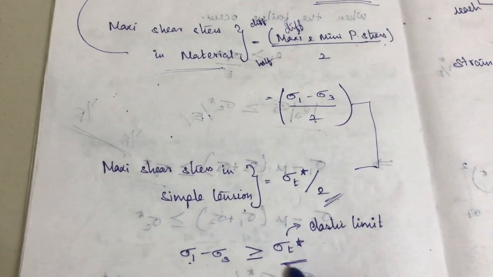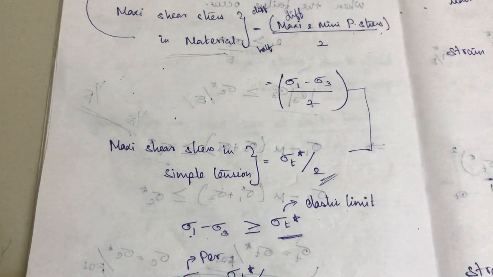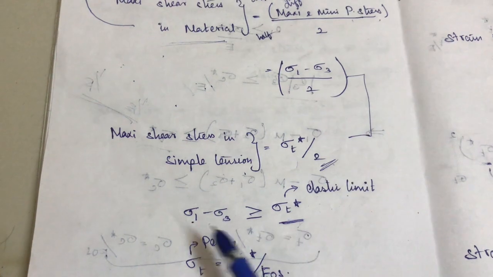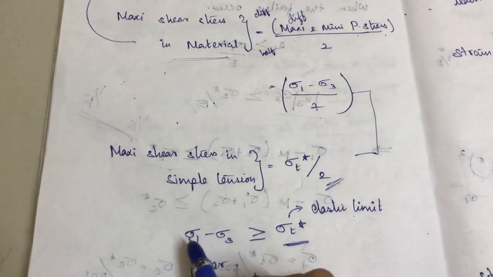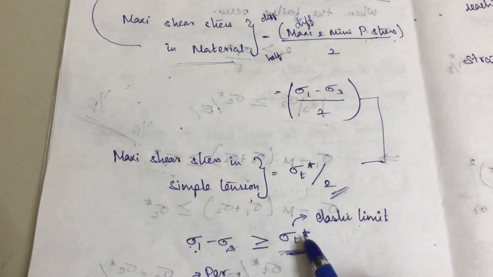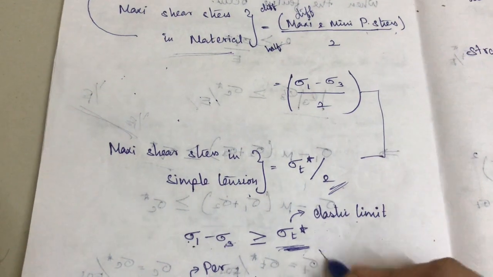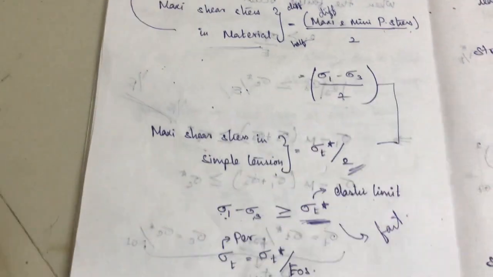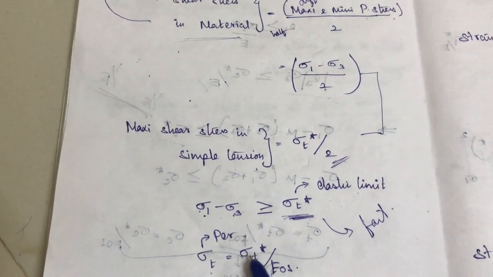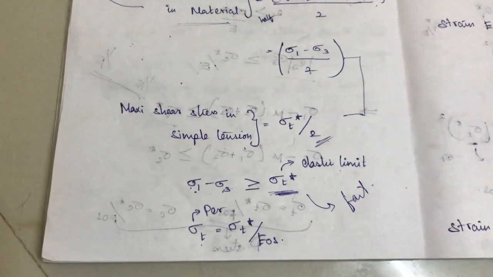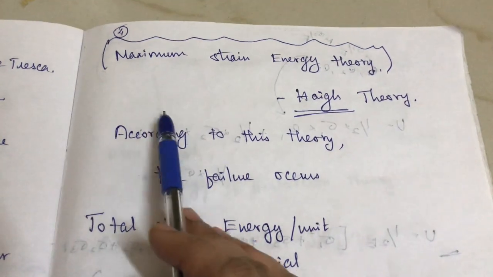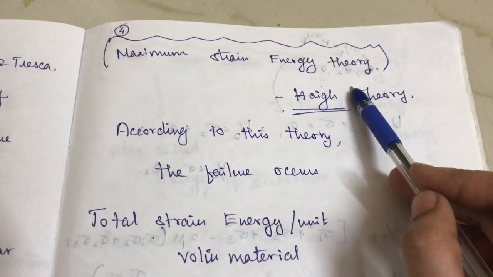Yes, this one is within the elastic limit, the tension stress within the elastic limit. So if you do so, you can easily get the value like sigma 1 minus sigma 3 is greater than or equal to sigma T star, which means the failure will start in that body. Okay, so normally sigma T, which is nothing but the permissible stress, is equal to sigma T star by FOS, factor of safety. Okay, and then the fourth theory, maximum strain energy theory.